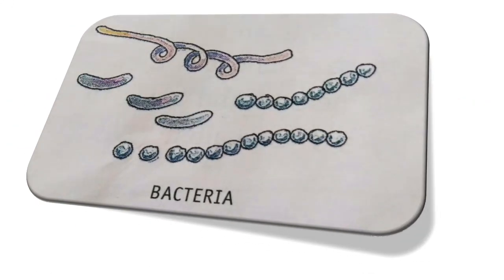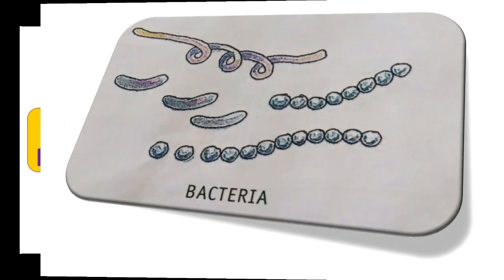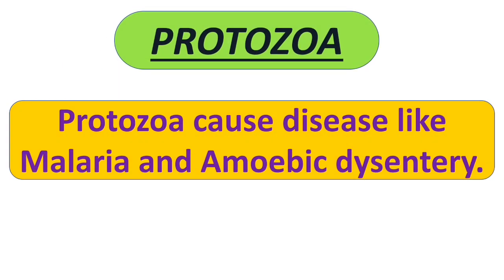Bacteria have a number of shapes. You can also see in the picture. They are of different shapes, like spheres, rods and spirals also. Next is protozoa. Protozoa cause diseases like malaria and amoebic dysentery.